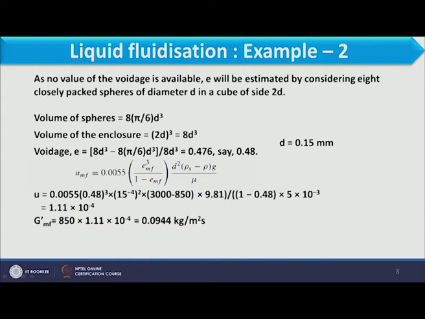Once we know the value of voidage, we can calculate minimum fluidizing velocity by this expression. While putting all values in this expression, we can calculate minimum fluidizing velocity as 1.11 into 10 to the power minus 4. When this velocity is multiplied with density of solid, we can calculate the mass flow rate at which fluidization will occur, and that should be equal to 0.0944 kg per meter square second. So this is the condition at which fluidization will occur.